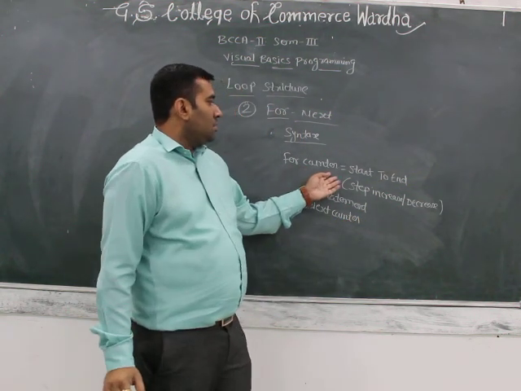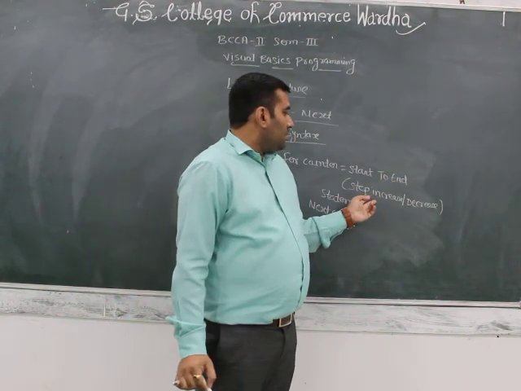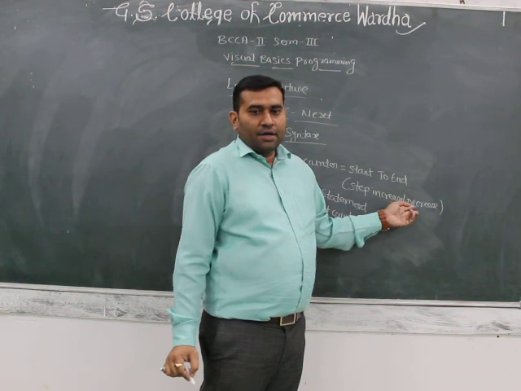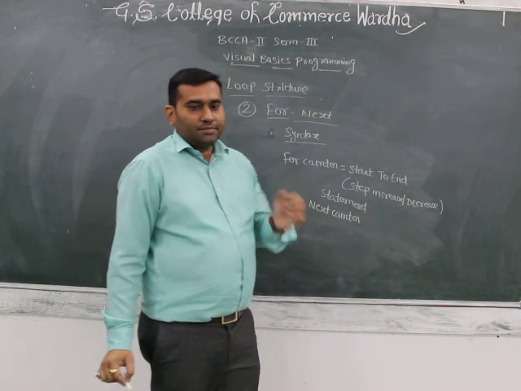For counter equals start to end, then step increase or decrease, then write the statement, and then next counter.